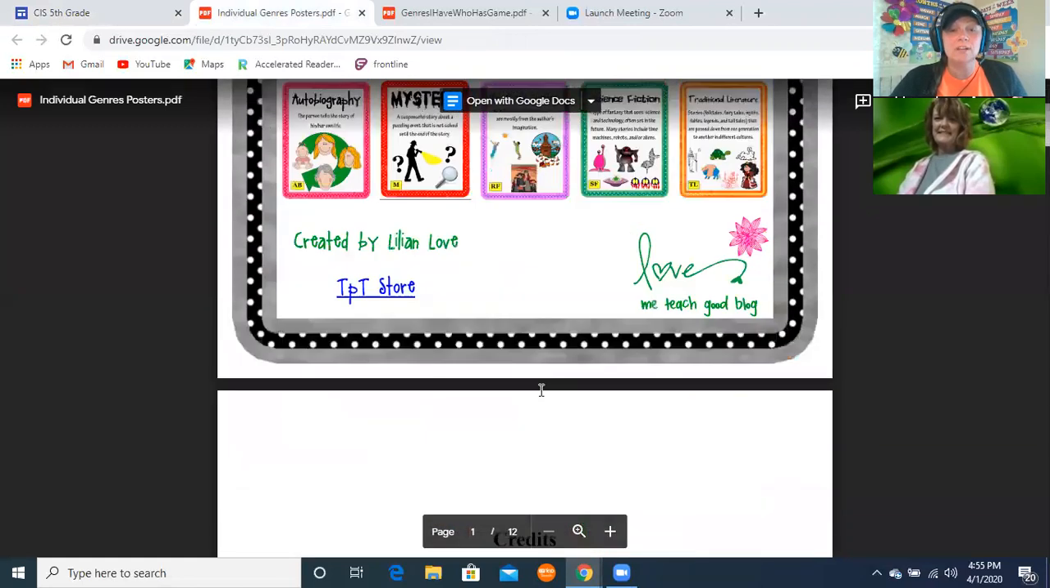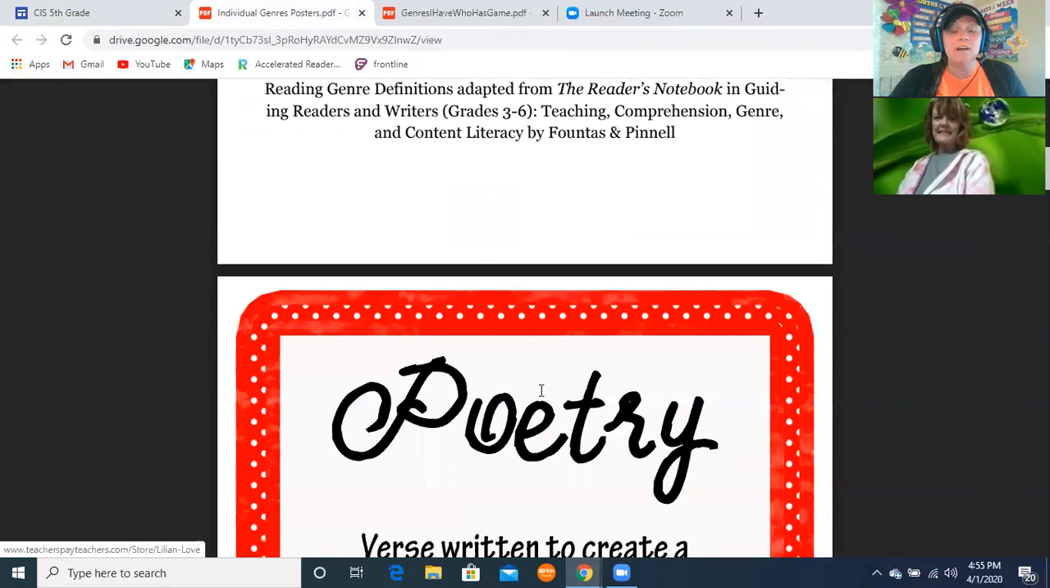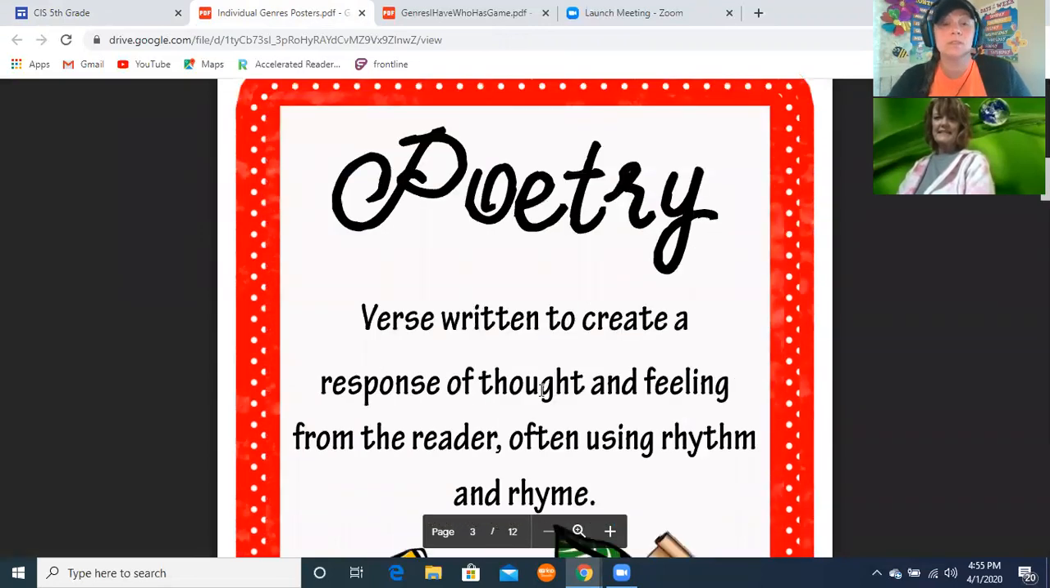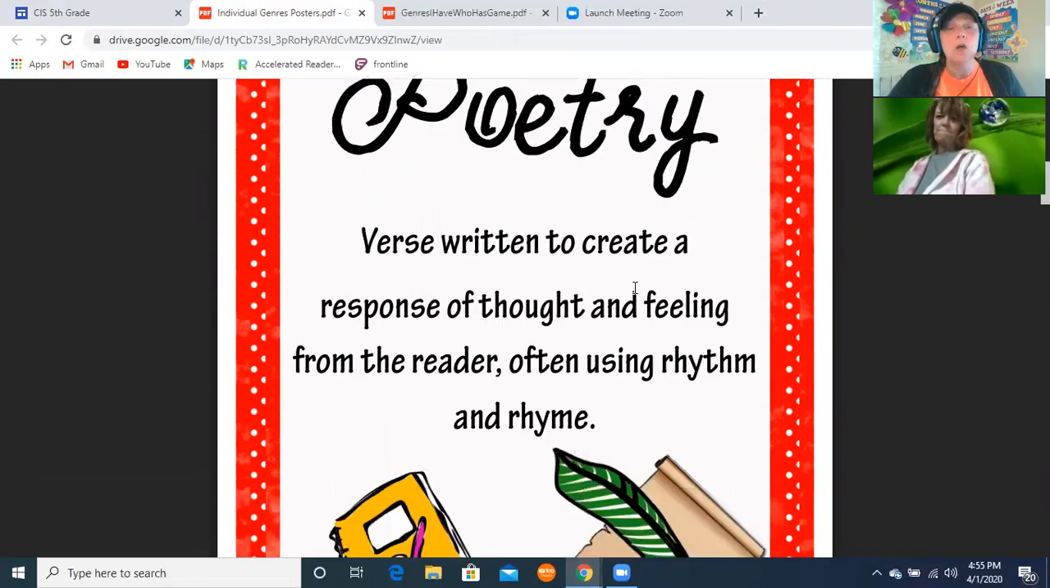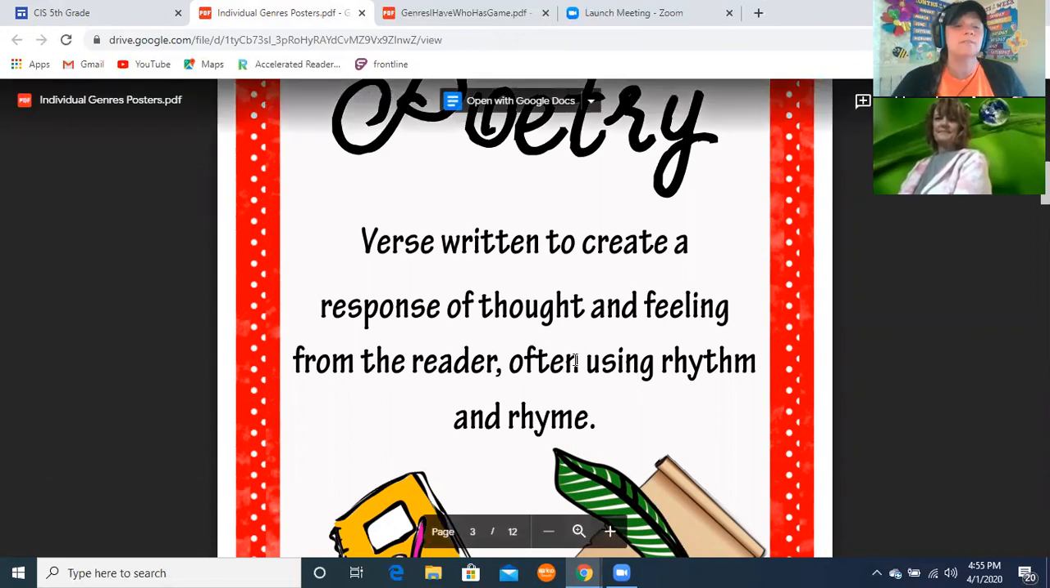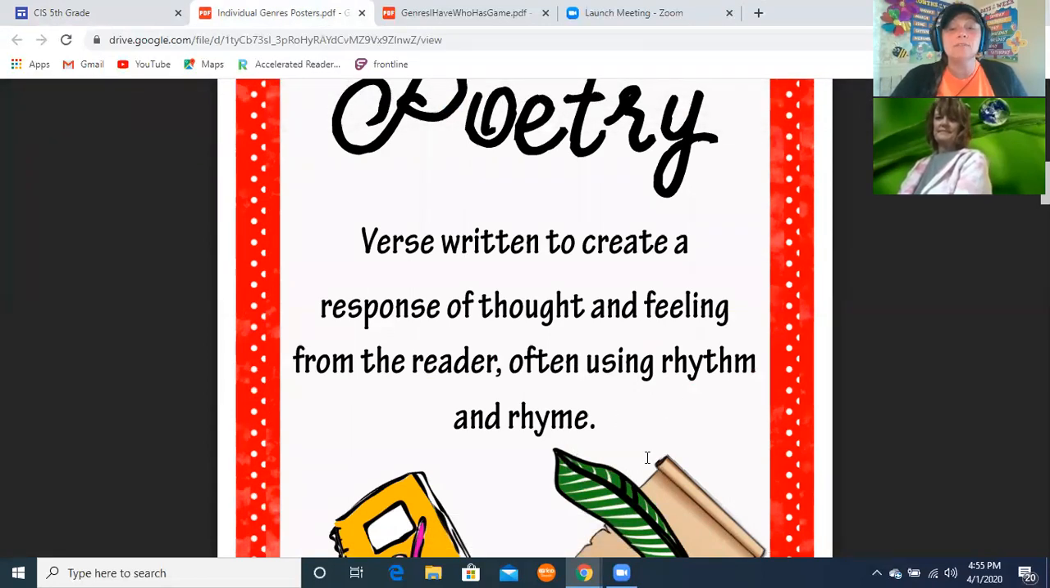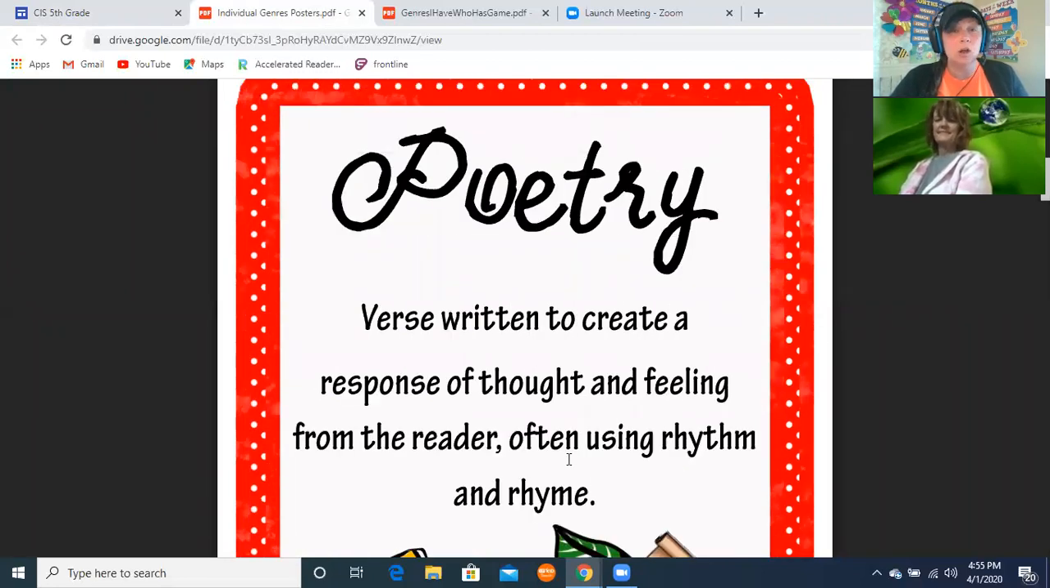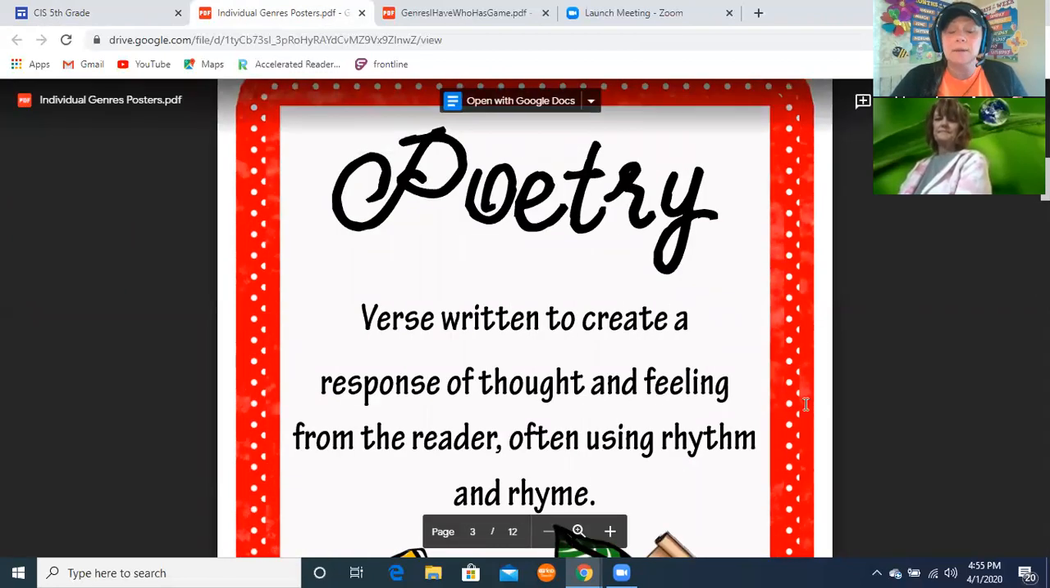So we're going to just talk about each genre quickly. We found this PPT, and we're going to share it with you. Poetry is the first one that we're going to talk about. Poetry is a verse that is written to create a response of thought and feeling from the reader. It often uses rhythm and rhyme. It's also not written in paragraph form, it's written in stanzas.